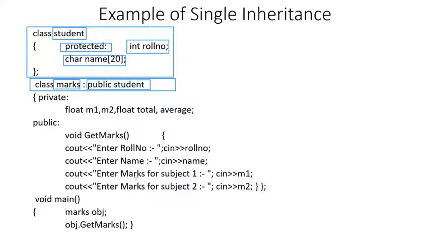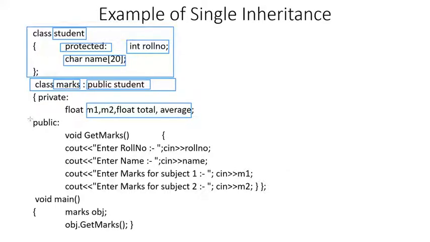Within this class, we have created 4 private members. So this class has 4 members. But because it is inheriting the base class student, it has 6 members: M1, M2, total, average, roll number, and name. So these 2 members will also be accessible in the derived class because they have been declared using the protected access specifier in the base class.